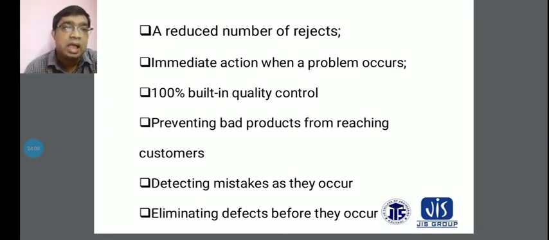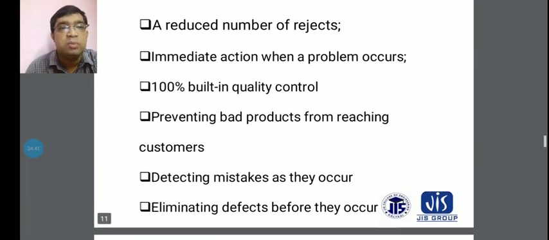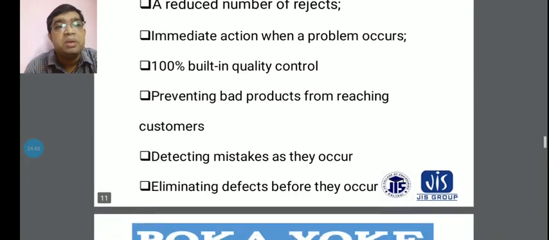And another thing is eliminating defects before they occur. That means you have to concentrate on eliminating defects, and when this is done during the procedures, it is recorded. If you do not eliminate your defects, then your product will not sustain in the market, and the company will not survive in society or in manufacturing units. So you have to concentrate on eliminating defects before they occur.